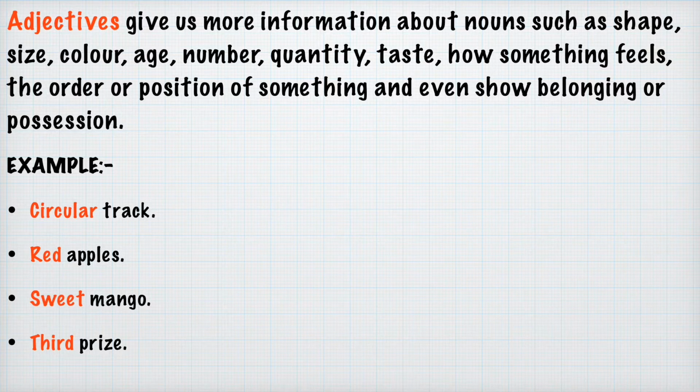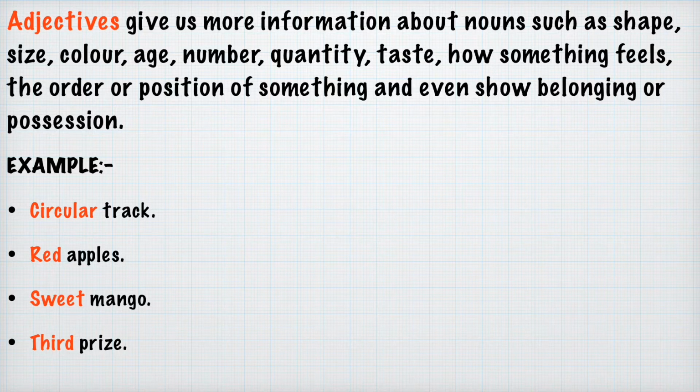Here we have to make it clear: adjectives give us more information about what? Nouns in the sentence, such as the shape of the noun, size of the noun, color of the noun, age of the noun, or it can be the number or quantity of the noun.